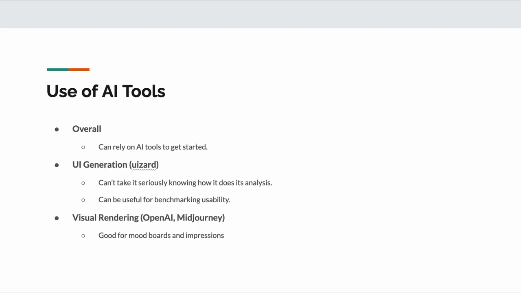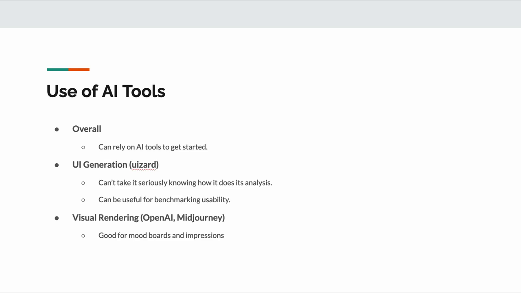I've mentioned a lot of my reflections, but I'll consolidate them here in the reflection section. For use of AI tools, I felt I could rely on the AI tools to get started, but I wouldn't say that's true for the UI step actually. As mentioned before, I wasn't so sure I could take UIZard seriously, as its feedback seemed to undermine its own generations and state the obvious.